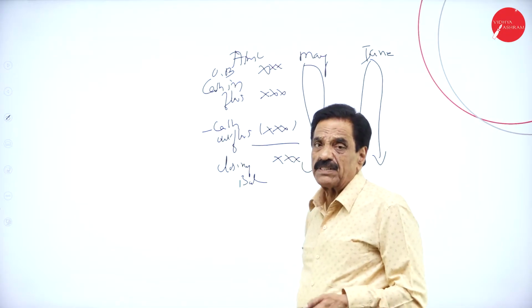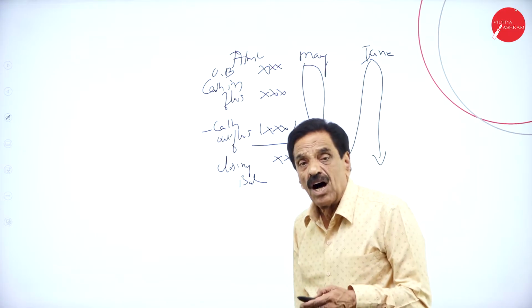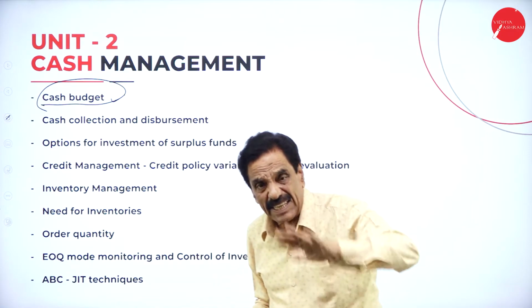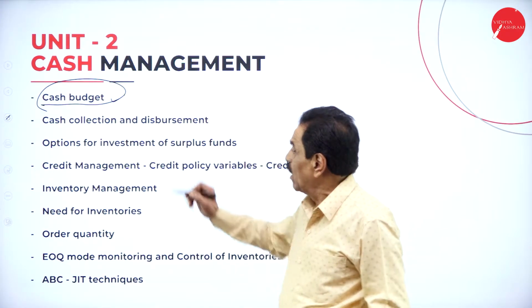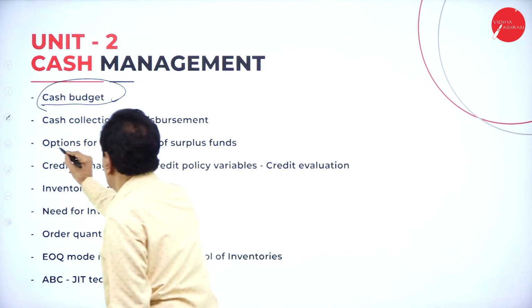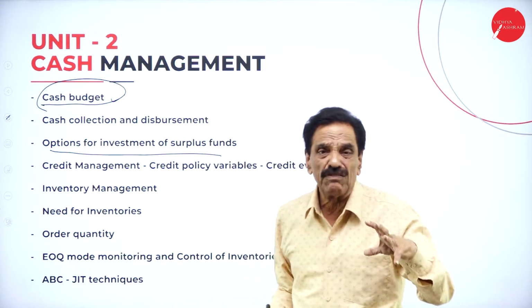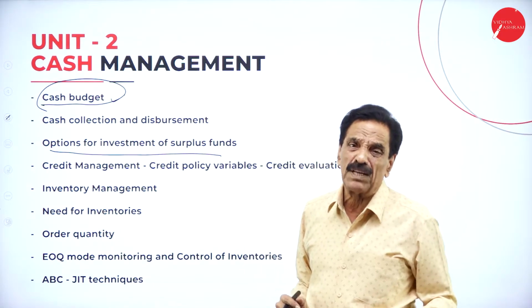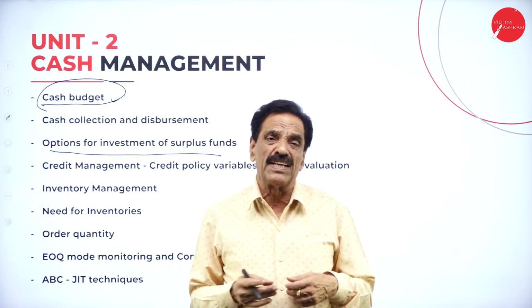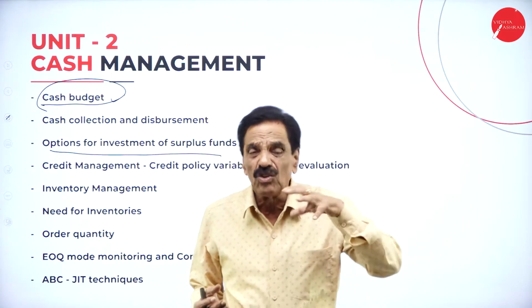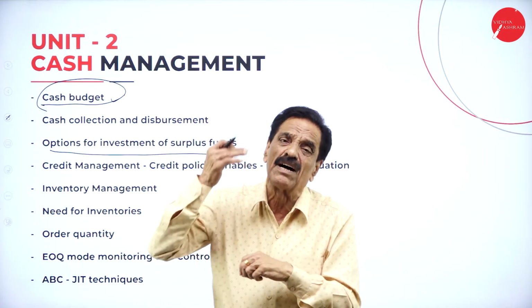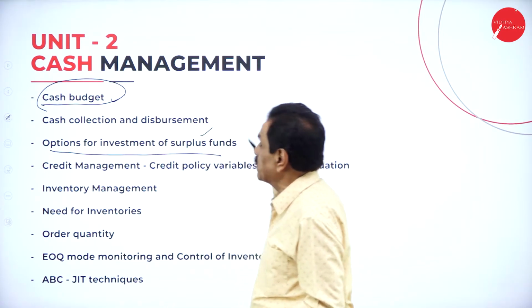So we prepare the cash budget to find out how much cash is available now, how you collected the cash, and how much you have disbursed. Then the option of investment. When you have surplus funds, how to invest? Don't keep the funds in your company only. Invest somewhere, invest in shares, invest in Bank of India, where you get more interest. Don't keep the fund in the shop or the factory only. Invest the fund in the proper way. This is called surplus investment.